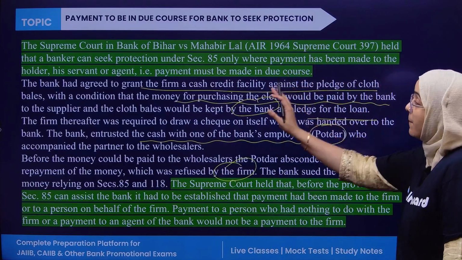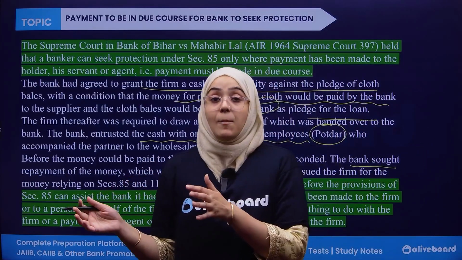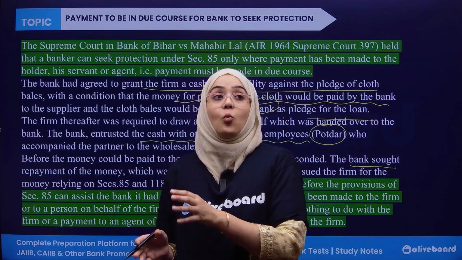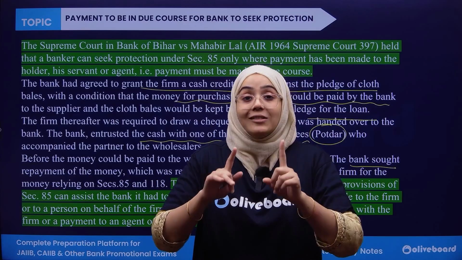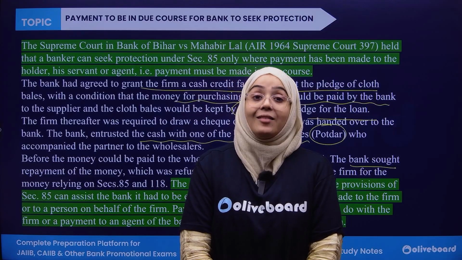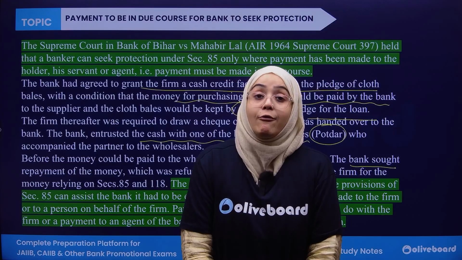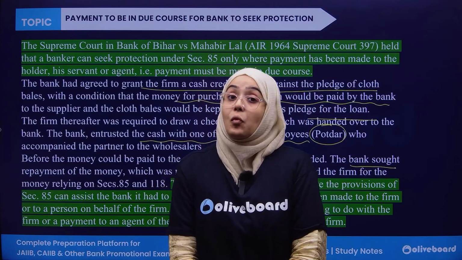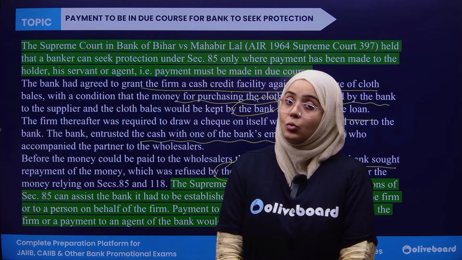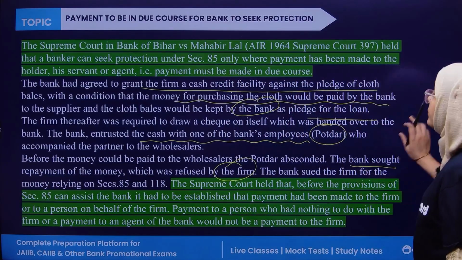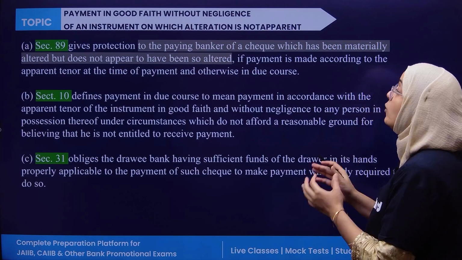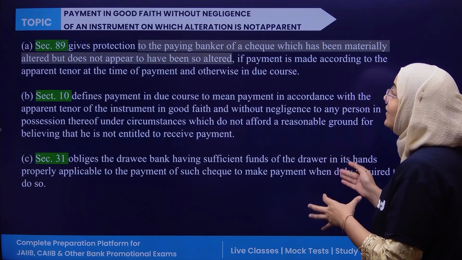Clear? So always remember, payment in due course means payment can be made to that firm directly, and even if the payment is made by the bank to one of the employees of the company, it is also termed as the payment to the firm. In this case, if that employee becomes a fraud, the firm is liable for all types of loss and has to repay the amount to the bank. Clear? Okay. Now, next, if we talk about payment in good faith without any negligence of an instrument on which